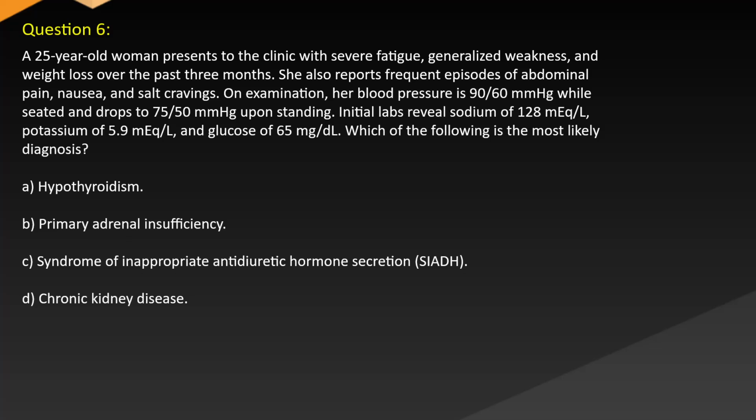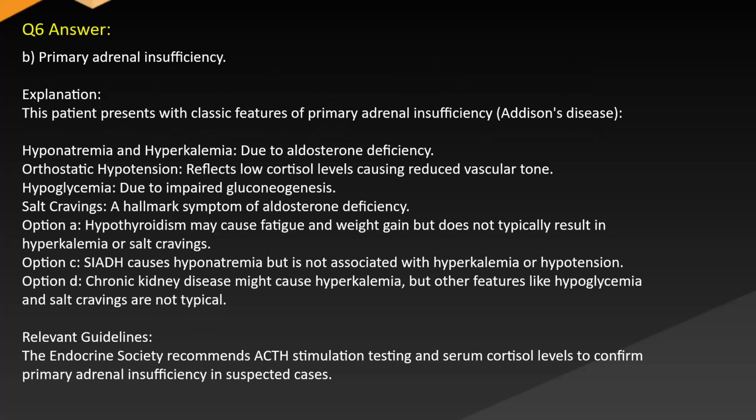Which of the following is the most likely diagnosis? A. Hypothyroidism. B. Primary adrenal insufficiency. C. Syndrome of inappropriate antidiuretic hormone secretion, SIADH. D. Chronic kidney disease. Answer: B. Primary adrenal insufficiency.